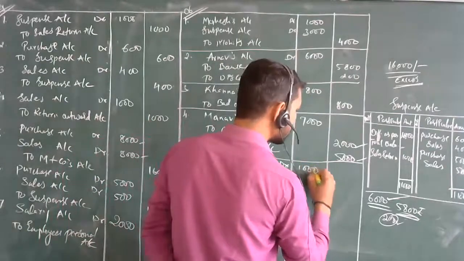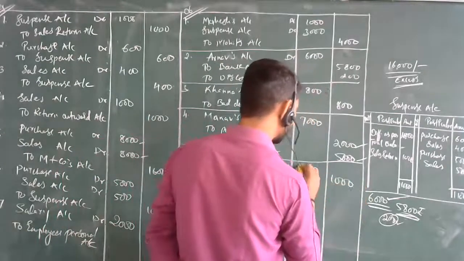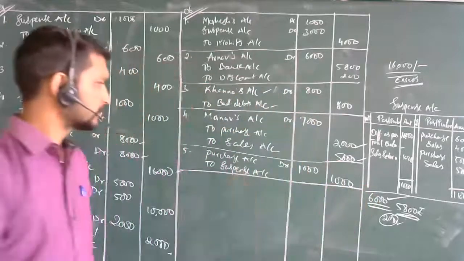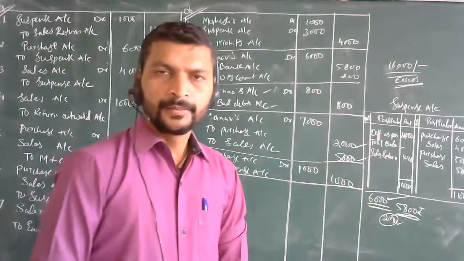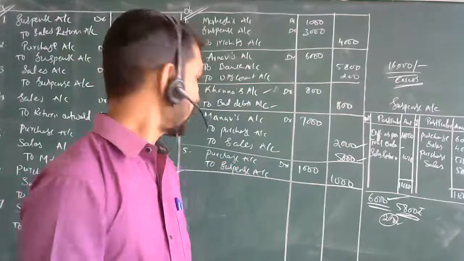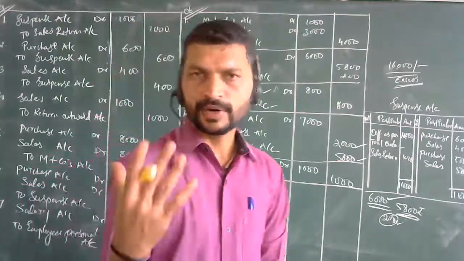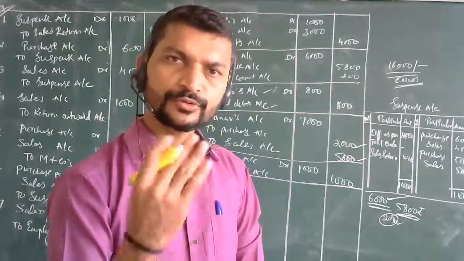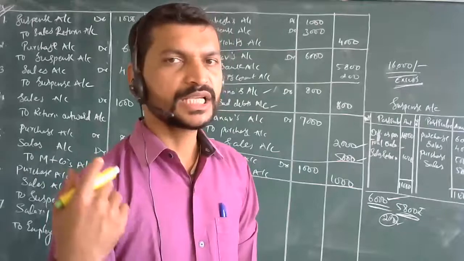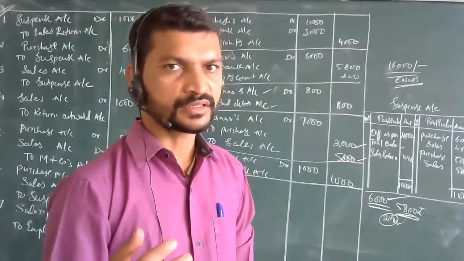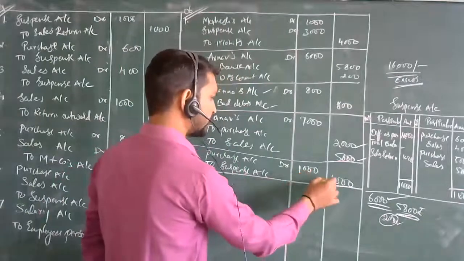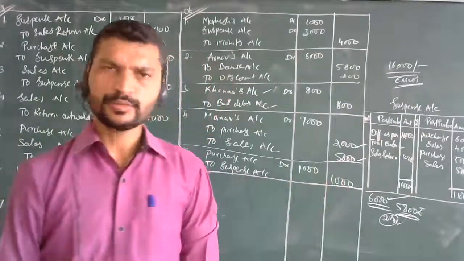1000 rupees is undercast over here. That's it. For example, purchases of 5000 rupees took place, but you have recorded only 4000. Means 1000 remained; that is what is undercast. You valued it under here. So it was 1000 rupees, again adjusted to the purchase account.